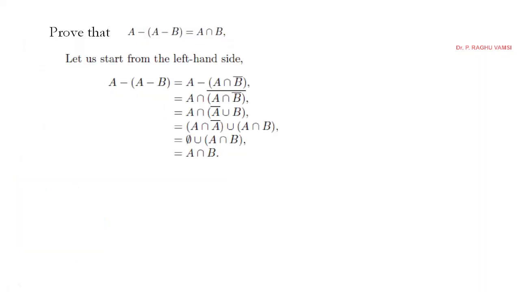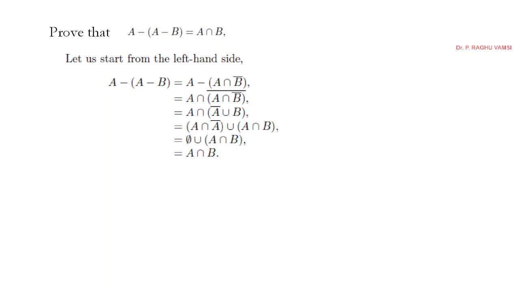Prove that A minus (A minus B) is equal to A intersection B. Now how can you prove this? You may start with either the left hand side or the right hand side, that is up to you. If you feel that you can solve with the right hand side, you may take it up and achieve the left hand side. This we are all perfectly aware of in mathematics: LHS is equal to RHS, hence proved. This is what we used to write. So you can take any side.